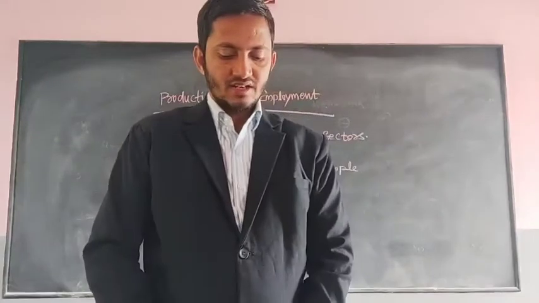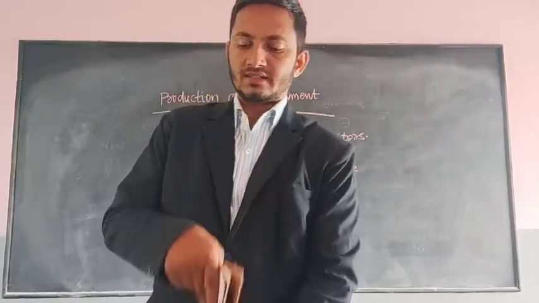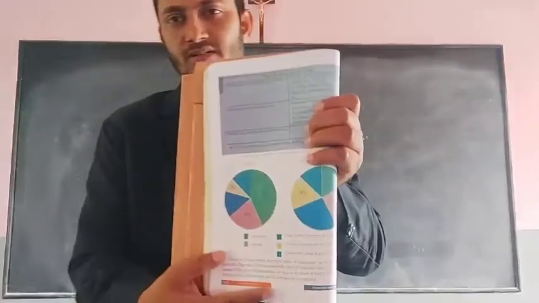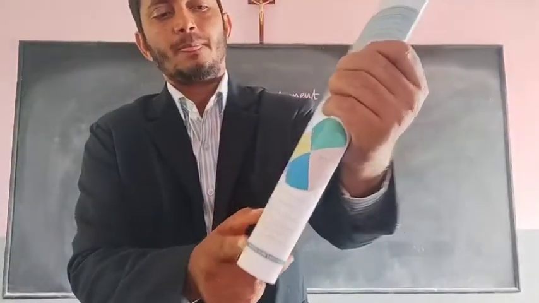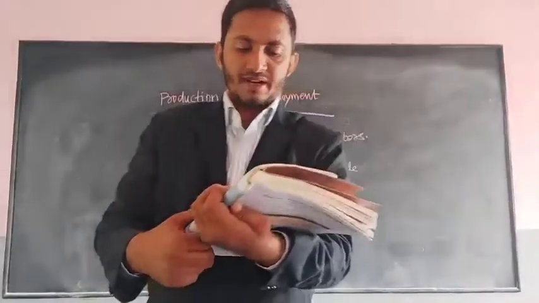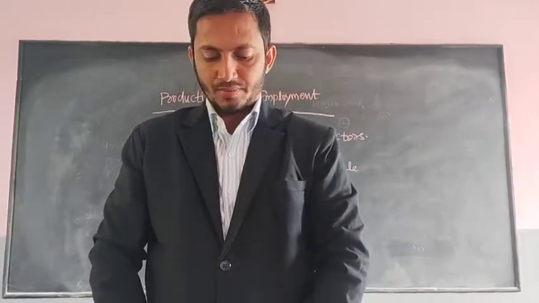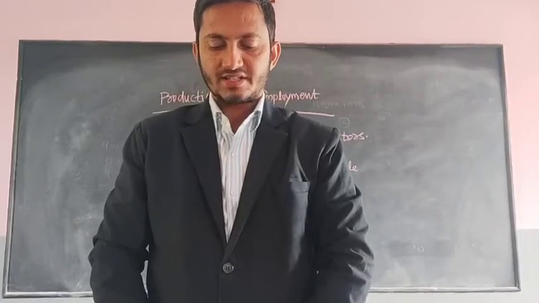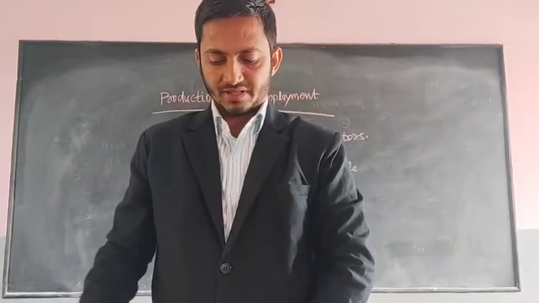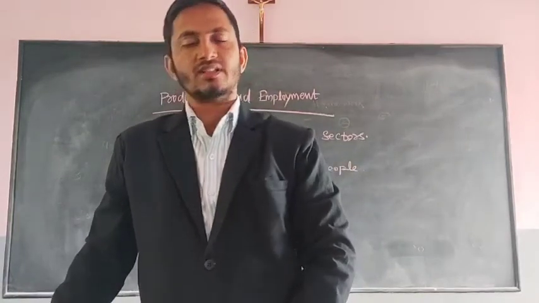These are the sectors where we can compare to the previous years. You may notice these two pie charts. Here in the year 1972-73, observe this pie chart. 43% is agriculture, 22% is industries, which means the secondary sector, and other sectors like 12% and 8% are trade, hotel, transport, communication, finance, insurance. These are the sectors.